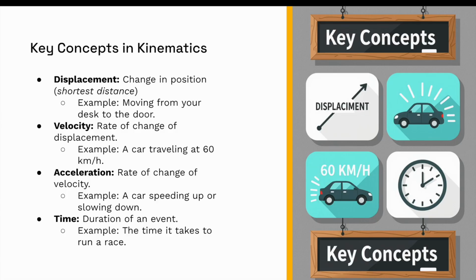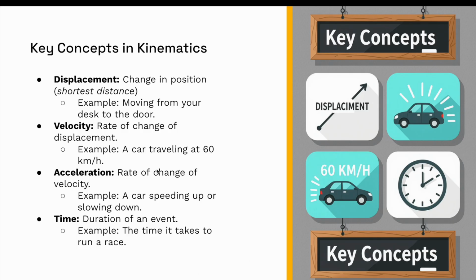So, let's start off with the basics of kinematics. So displacement is basically the change in position, right? So if I'm starting from a tree and I walk 5 meters from that tree, then my displacement is 5 meters. But if I walk 5 meters from that tree and then I walk back to the tree, my position has not changed. So that means that my displacement is 0.